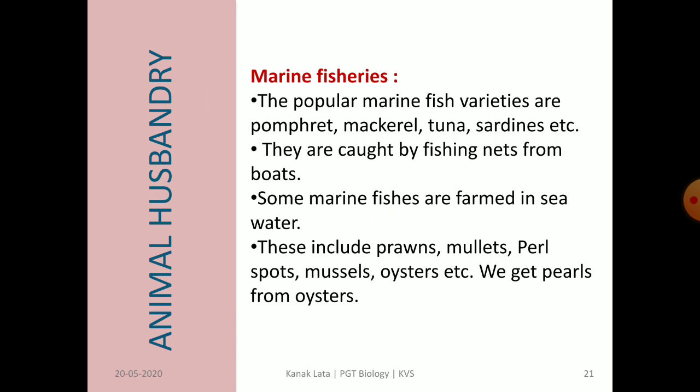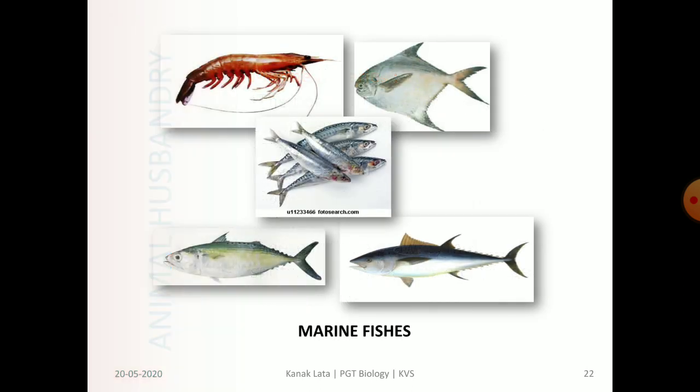The popular marine fish varieties are pomfret, mackerel, tuna, sardines, etc. Sometimes marine fishes are also found in seawater, which includes prawn, mullets, pearl spots, mussels, oysters, etc. We also get pearls from oysters. These are a few marine fishes. Try to find out the names of these fishes.